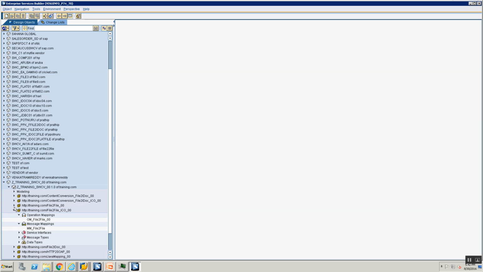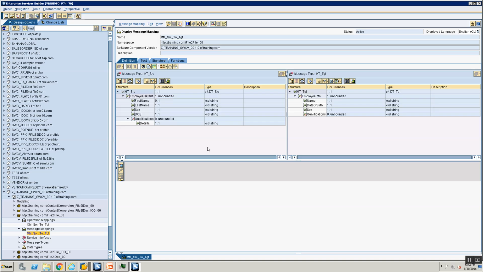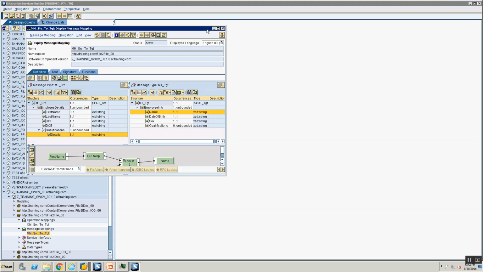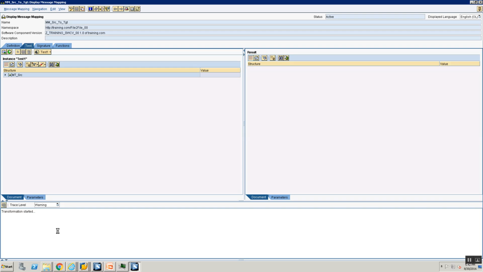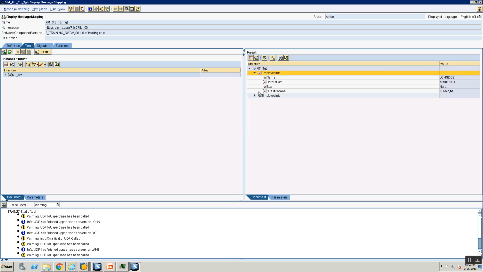Let's look at the mapping for our file-to-file scenario. Okay, here we go. This is the mapping for our file-to-file scenario. I'll pop this out as always. I popped it out, and in this, let's go ahead and execute our mapping. I've executed my mapping and everything seems to be working fine.